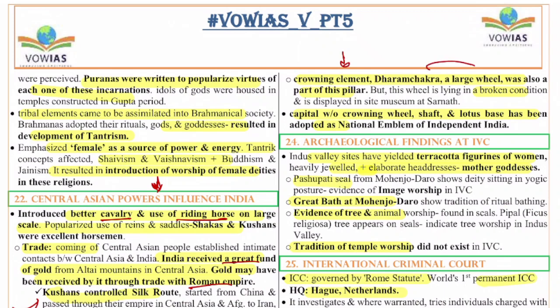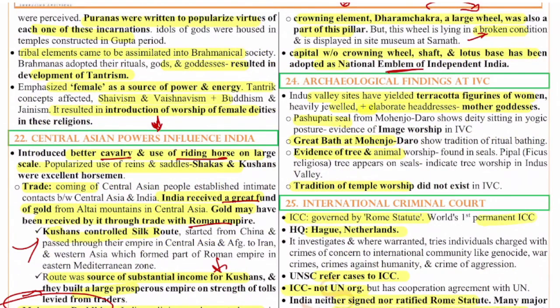So the Dharmachakra, which is a large wheel, was also part of this pillar, but this wheel was lying in broken condition and is displayed at the site of Sarnath in the museum over there. The capital without the crowning wheel, shaft and lotus base is adopted as the national emblem of independent India. And the phrase Satyameva Jayate in the national emblem was adopted from the Mundaka Upanishad. Remember this as well.